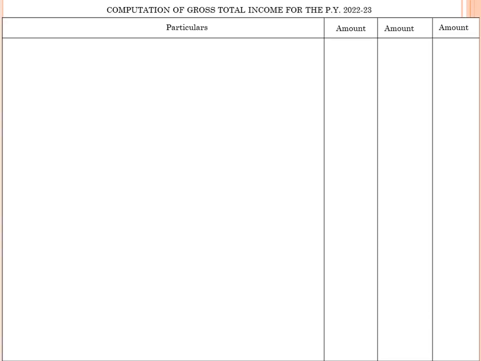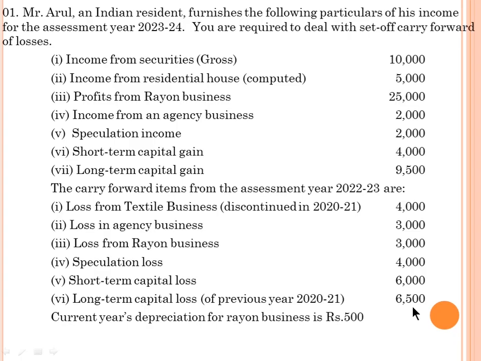We move on to the capital gain income. This is the continuation, the same four columns, particulars and amount. Now the question: the short term capital gain is given as 4,000, long term capital gain 9,500, short term capital loss 6,000, and long term capital loss of the previous year 2021, 6,500. Now the answer.